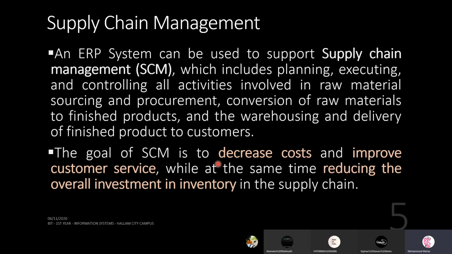So that is another goal, while at the same time reducing the overall investment in inventory in the supply chain. Imagine if you are not producing the right product in the right quantities, sometimes you will end up with unnecessary stocks. A lot of stocks will be there. I have seen people at a very minor level, people who make sweet items at home, in certain quantities.